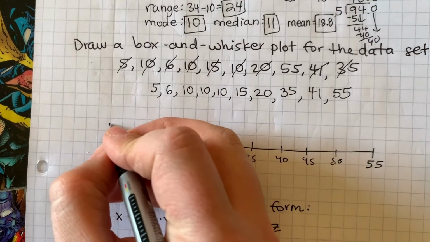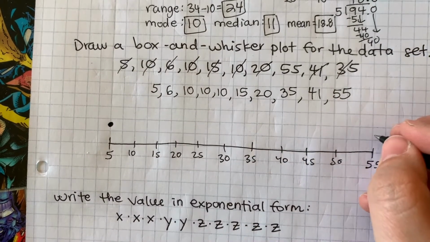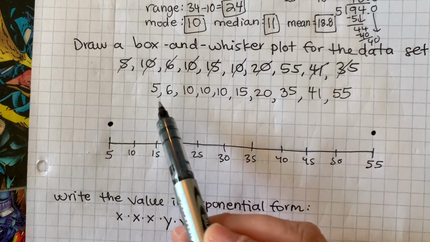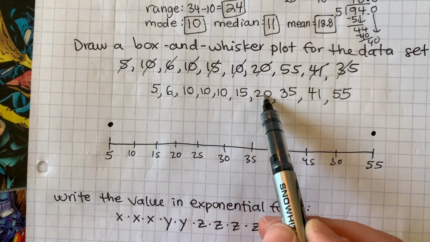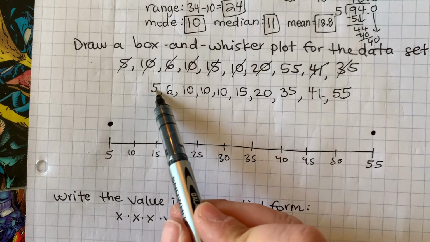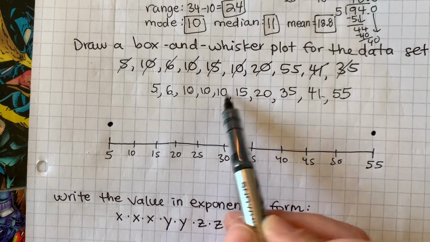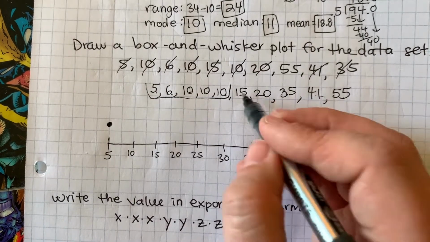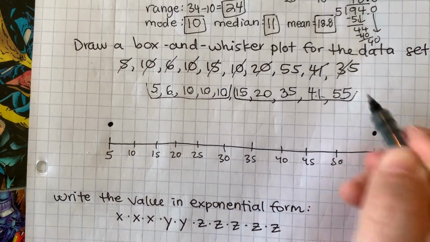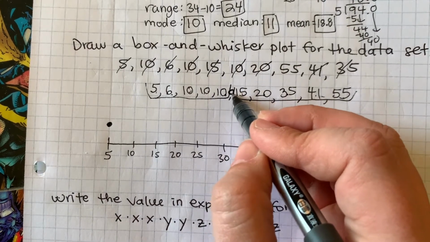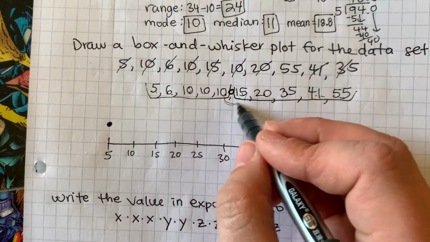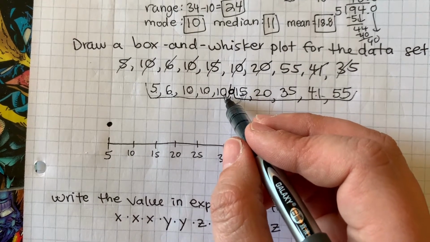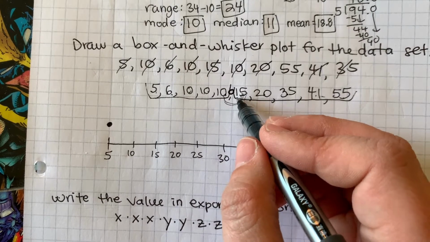All right, so I'm going to put a point here at my minimum value, a point here at my maximum value. I need to find my median. 1, 2, 3, 4, 5, 6, 7, 8, 9, 10. Oh boy. So 1, 2, 3, 4, 5. This is going to be my lower half. 1, 2, 3, 4, 5. This is going to be my upper half. Now the thing is the median is somewhere right here. It's going to be the average, the mean of these two numbers. So what is between 10 and 15?